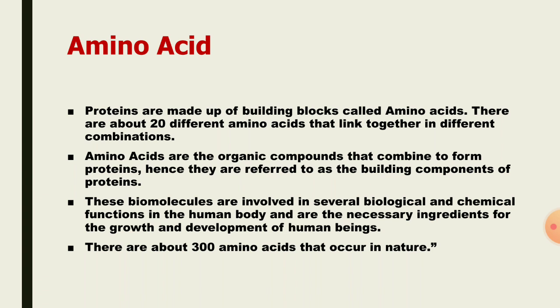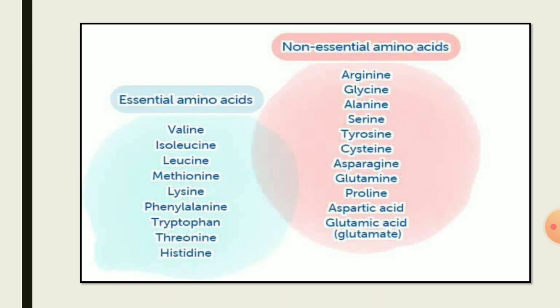These biomolecules are involved in several biological and chemical functions in the human body and are a necessary ingredient for the growth and development of human beings. There are about 300 amino acids that occur in nature. The amino acids are further classified into essential amino acids and non-essential amino acids. Essential amino acids get into the body through food and nutrition, but the non-essential amino acids are already present in our human body.